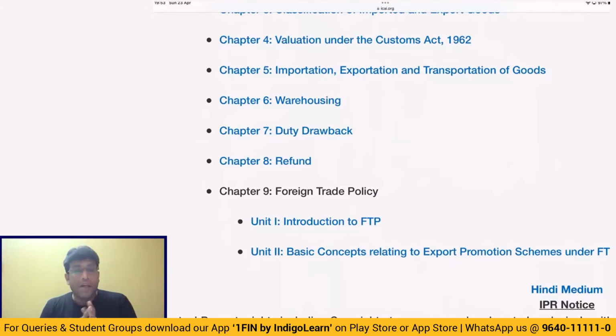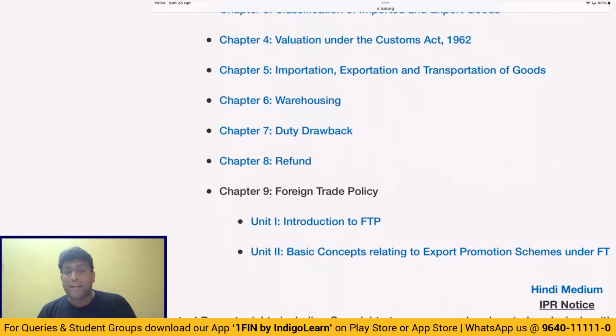Exactly. Next, we have one more topic, that is refund under customs law. And refund is also allowed in customs law, my dear friends. In case where we have got an erroneous refund, we are required to pay interest to the government at the rate of 15% per annum. And in case where we applied for refund, then they'll also give it along with interest at the rate of 6% per annum. So when we are required to pay, it is 15% per annum. And when we are entitled to get, it is 6% per annum.